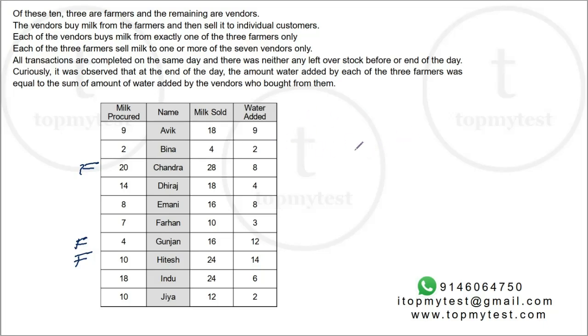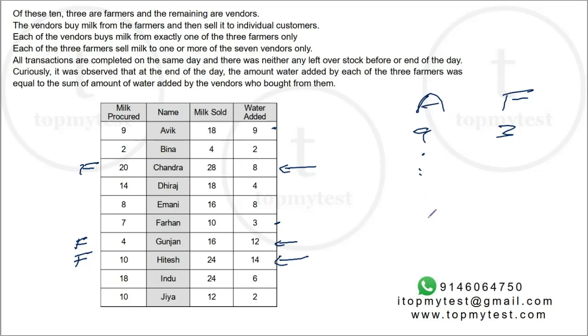Okay, now let's figure out who are the vendors who buy from these farmers. Now, the easiest way to start is Avik and Farhan, because they have odd numbers. And if you look at it, each of the farmers has added an even number of water. If you separate Avik and Farhan, this 9 and 3 of water, whoever is the second or third vendor who buys from these farmers, they are going to have even numbers.